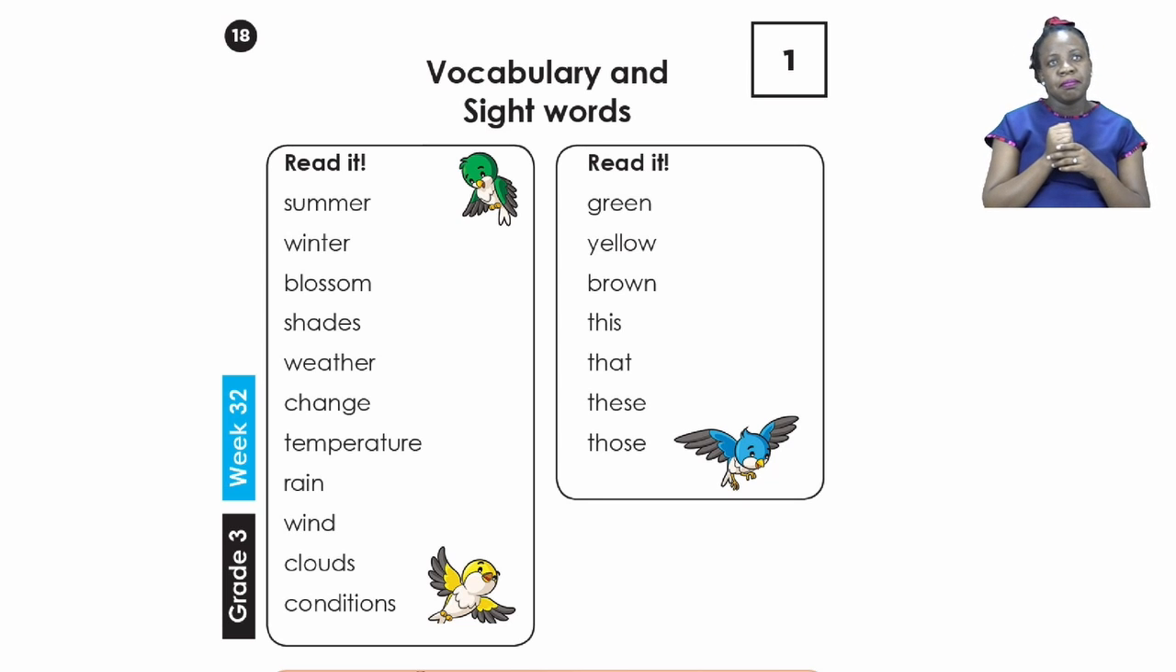Now let's read our sight words. Green, yellow, brown, this, that, these, and those. Now, as we do all our work this week, we are going to bump into all of these words somewhere. So keep your eyes and ears wide open and try to use them if you're going to be making sentences. Have fun with both pages, continue reading and practicing, and I'll see you when we're done after the adverb break.